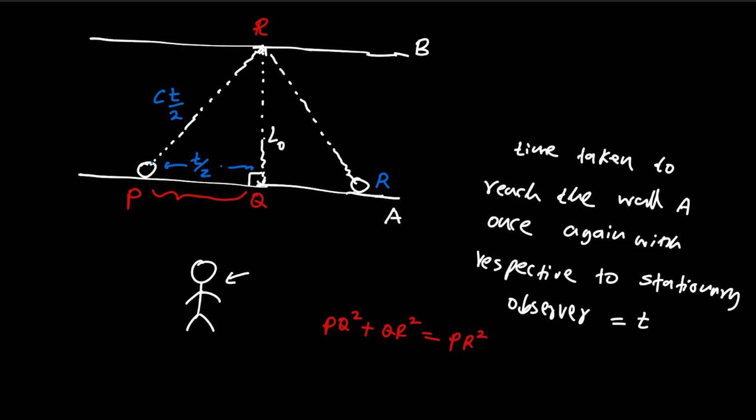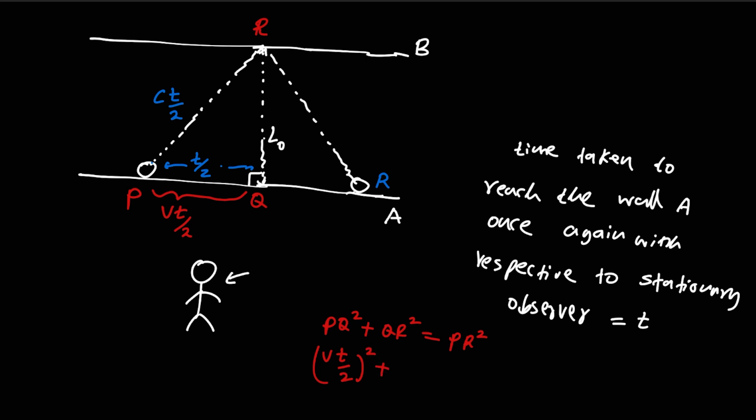Now the speed of the plane is V, so the PQ distance is VT over 2.